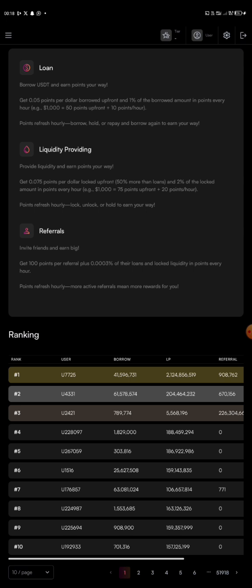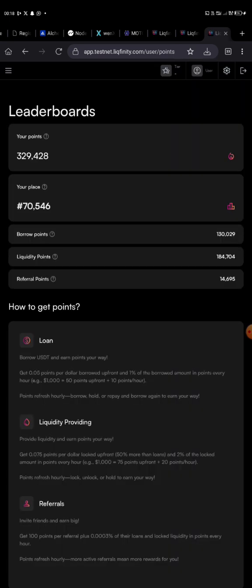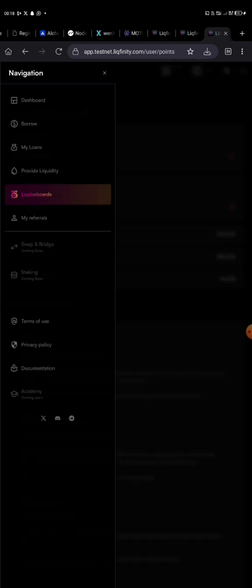Points refresh hourly. More active referrals mean more reward for you. So the more active your referrals are, the more earnings you get from them. I don't know if it's up to 1 hour yet, because it's going to be reading every 1 hour.